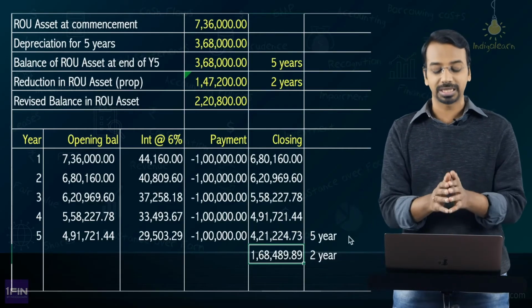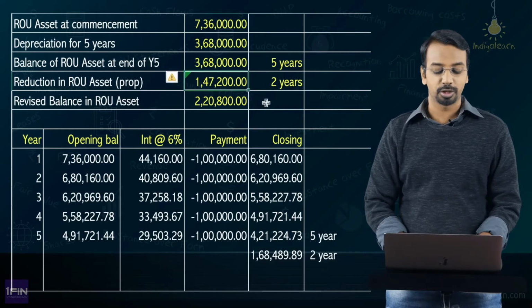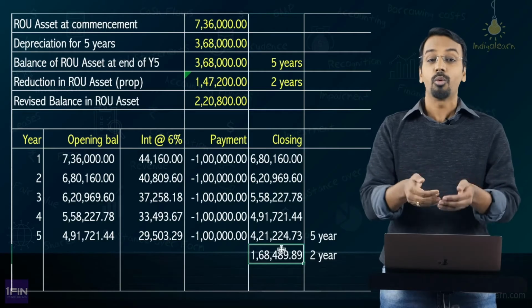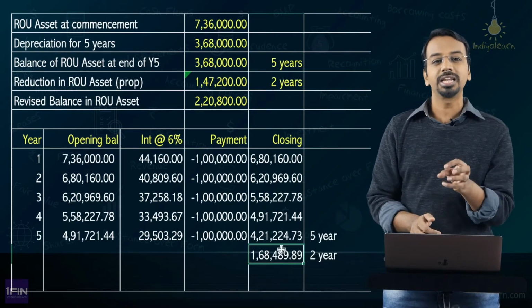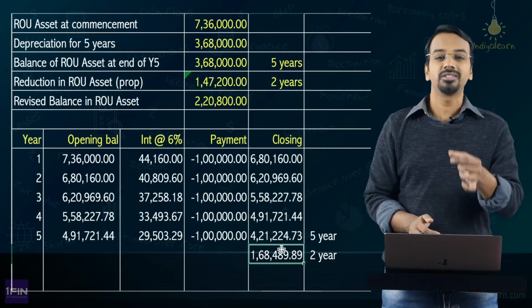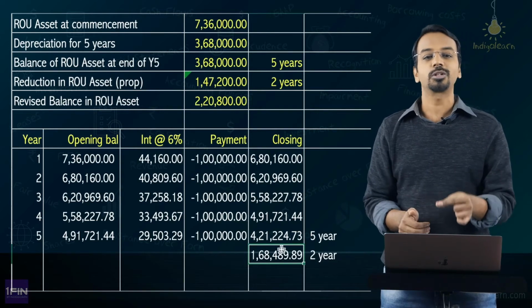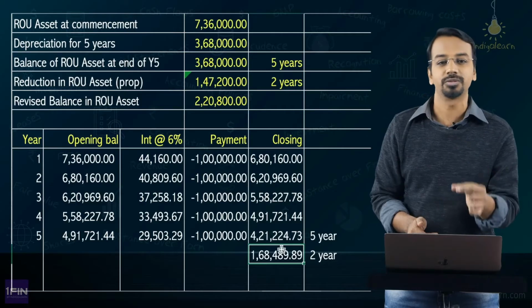So, you should not make the mistake of saying that because here I have reduced it by 2/3, the lease liability also will be reduced by 2/3. That is not what you should be doing. What you should be doing here is, for the remaining 3 years, had the original contract continued at 1 lakh per year, what should be the present value of that liability?